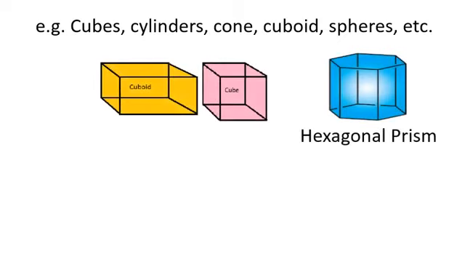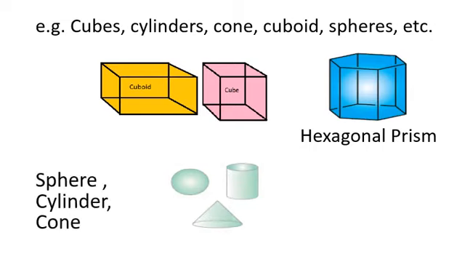You can see a cube, cuboid, hexagonal prism, sphere, cylinder and cone, and these are their shapes. I hope it is very much clear to you now. So, 3-dimensional shapes are the shapes which can be measured in three directions, and they are also called solid shapes.